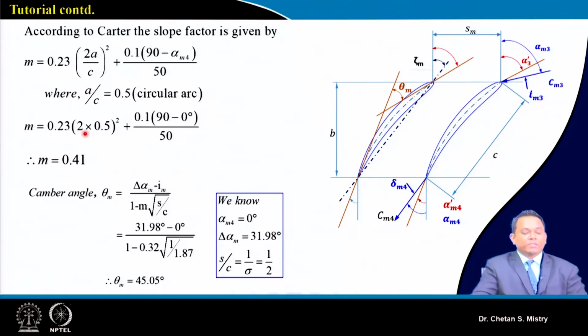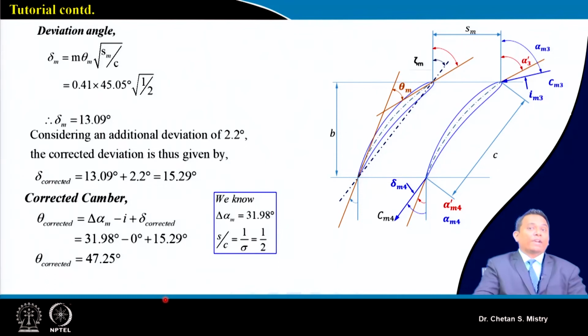Here in this case, when we are calculating our camber angle, again at the mid station, even for the stator, we are assuming our incidence angle to be 0. Okay, so if I am taking that to be 0, at mid station we can do our calculation for camber angle, and that's coming 45 degrees.